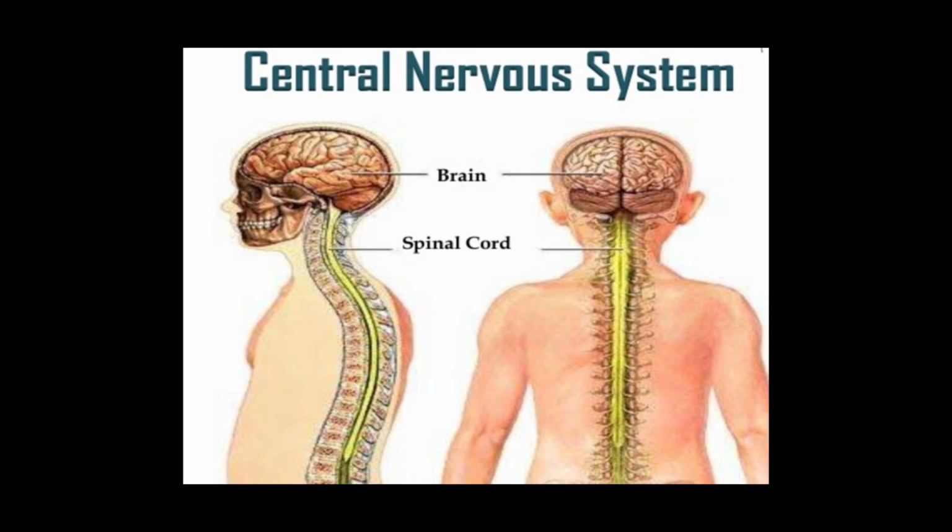Brain. The brain weighs about 3 pounds in an adult. It consists of 1000 billion nerves. It is divided into four parts, that is cerebrum, diencephalon, brainstem and cerebellum. Brainstem. The brainstem is made of the midbrain, pons and medulla.